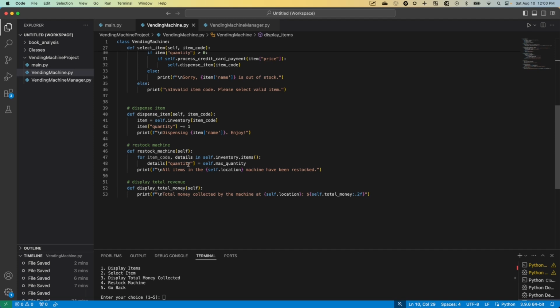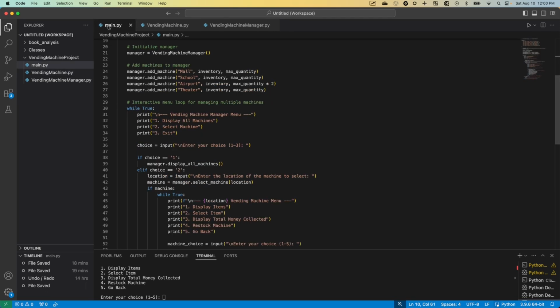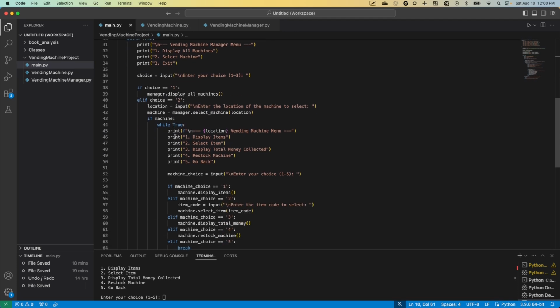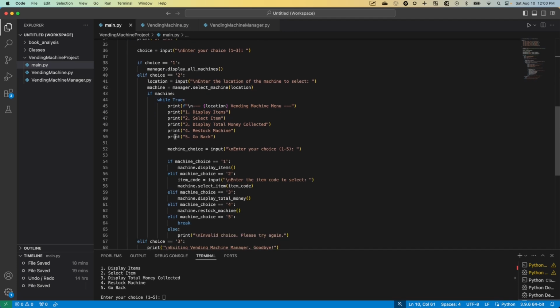Details quantity for item code details in self.inventory items. This should only be occurring for one machine. If choice is 4, then restock the machine.